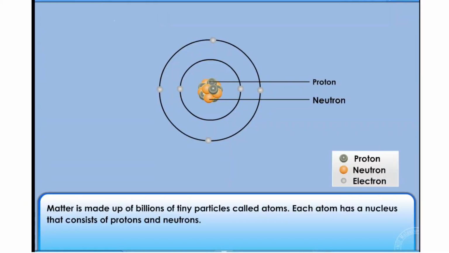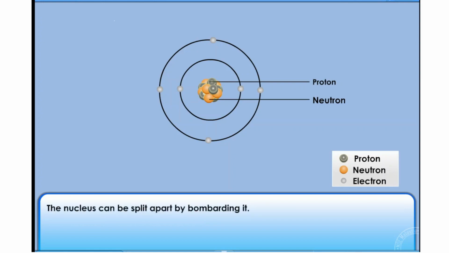Matter is made up of billions of tiny particles called atoms. Each atom has a nucleus that consists of protons and neutrons. The nucleus can be split apart by bombarding it. Enormous energy will be released when the nucleus is split. Do you know what this energy is? Let's find out how this energy is released.